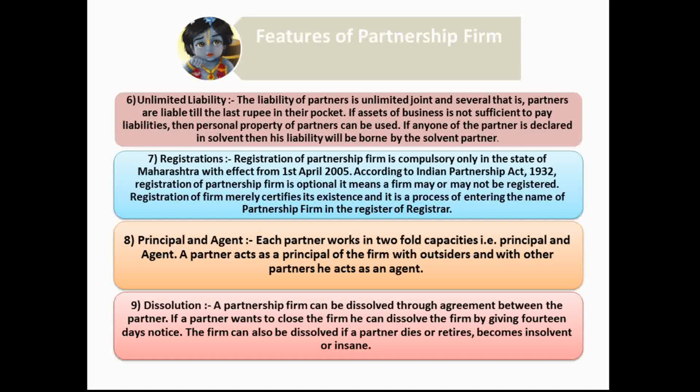Resolution. The partnership firm can be dissolved through the agreement between the partners. If they want to close down the business, they can serve 14 days notice to the remaining partners and they will close down the business. A partnership firm can be dissolved automatically when a partner dies, retires, becomes insolvent, or suffers from lunacy, in case of a smaller number of partners.